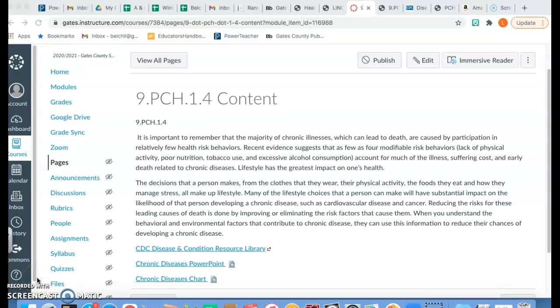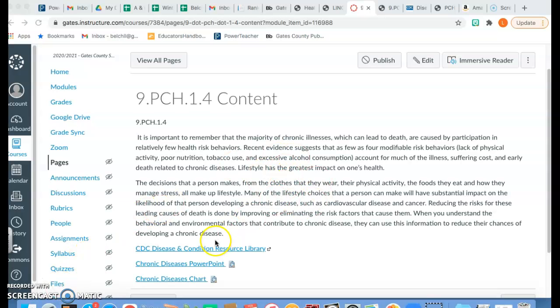Today in class, we're going to cover 9.PCH.1.4 content, and this content is about chronic diseases and how they can lead to death, and how risk factors are increased when we don't exercise regularly. Poor nutrition, tobacco use, and even excessive alcohol consumption increase your risk for a chronic disease. So a lot of things, depending on our choices, can increase our chances of getting a chronic disease, or decrease our risk of having one.